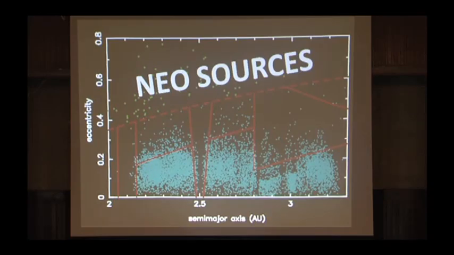So where do these near-Earth objects come from? How do they get into near-Earth object space from the main belt? Well, there are many different sources of the near-Earth objects. The one I will talk about is this 3-to-1 source here. The 3-to-1 source means that if you were to have an asteroid that had a semi-major axis of 2.5 AU and an eccentricity of 0.3, and we went over those terms earlier, then what would happen is that asteroid would make 3 orbits around the sun every time Jupiter made 1 orbit around the sun.